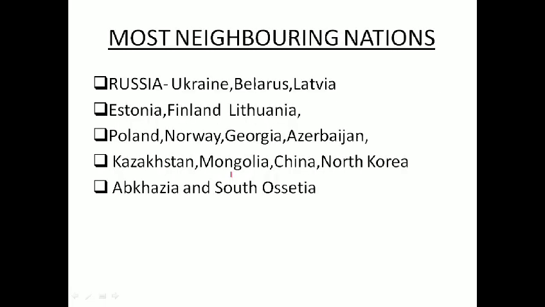Now, most neighboring nations means a country having the maximum number of neighboring countries. Here the best example is Russia.